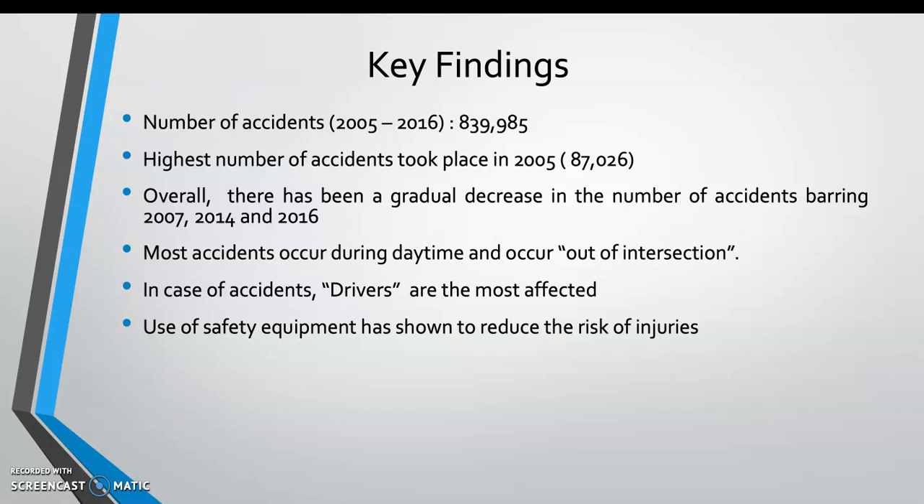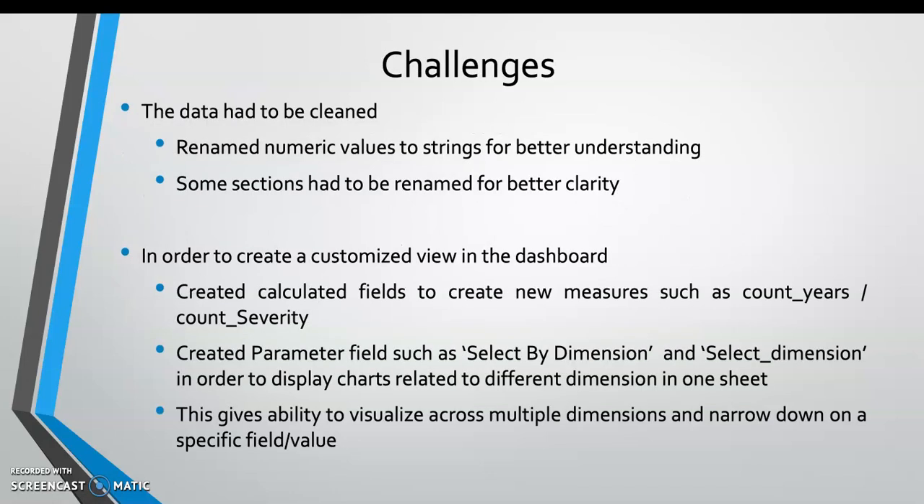It can also be inferred that use of safety equipment and safety gear like a seat belt or a helmet or some protective gear can definitely reduce the risk of injuries caused in case of an accident.